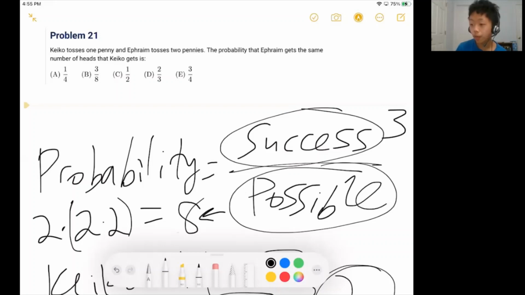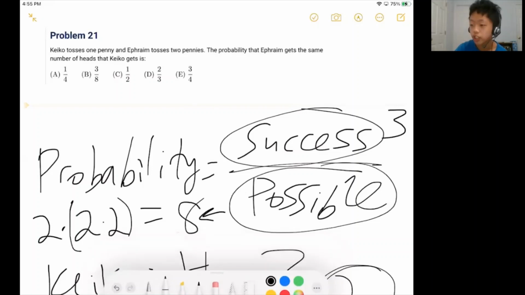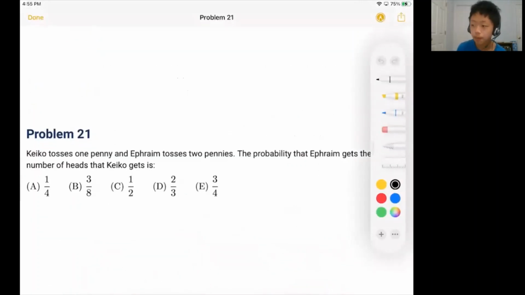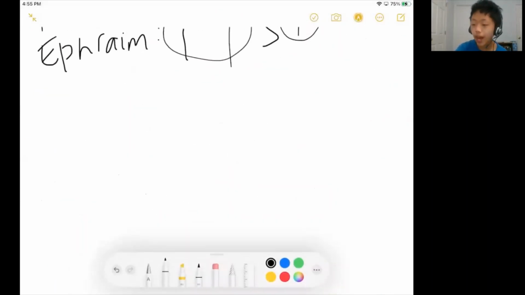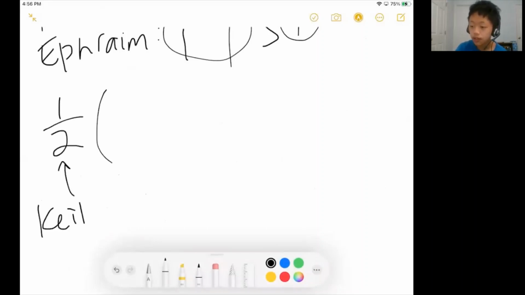Another way to calculate probability: at least in AMC 8 problems, this formula is enough to solve most of the probability problems. But another way you can look at this question is to directly multiply probabilities. A lot of times this way might be faster in some cases. The idea is that you can do casework again, right? So Kiko tosses the penny. There's a 1/2 chance that Kiko tosses heads.